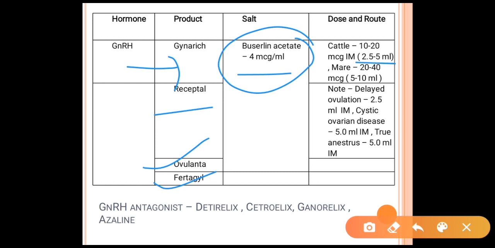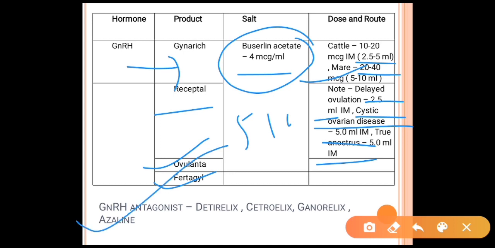In the mare, the dose rate is about 20 to 40 mcg, which is about 5 to 10 ml. Note: in delayed ovulation, we give GnRH about only 2.5 ml by IM route, and in the case of cystic ovarian disease, we have to give GnRH about 5 ml IM. In the case of true anestrus, we have to give 5 ml IM, then you will get a positive result.